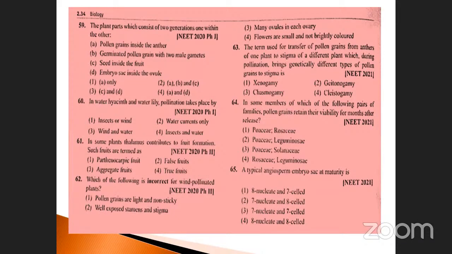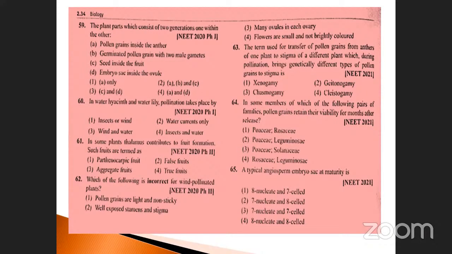Okay, so A and D is the answer. Germination of a pollen grain with two male gametes, it may be united with any one. So this is also not possible. Seed inside the fruits, this is not possible. Just go through your lesson, your book. This is the answer given here, A and D.